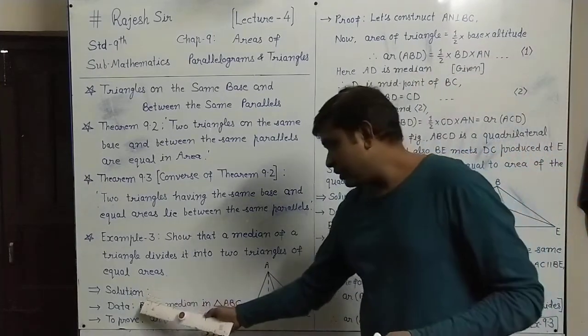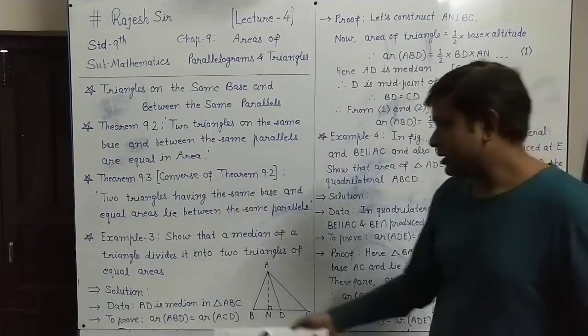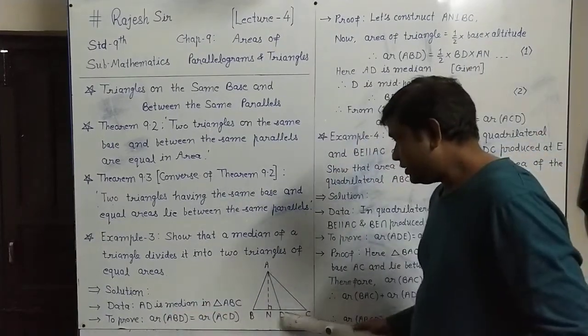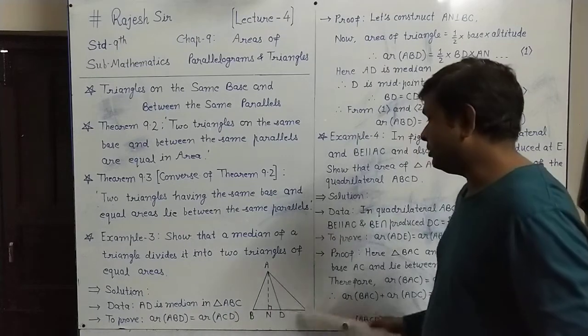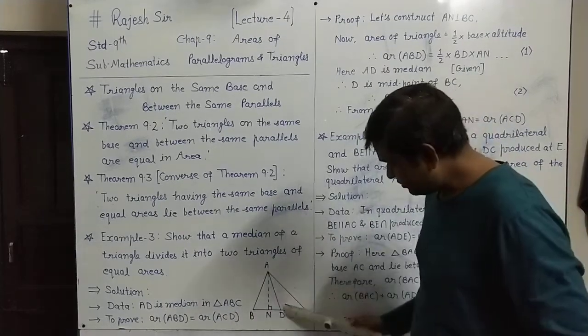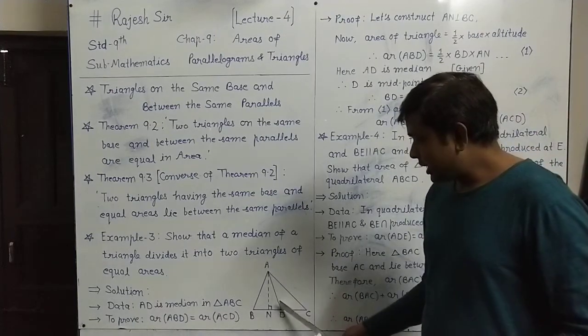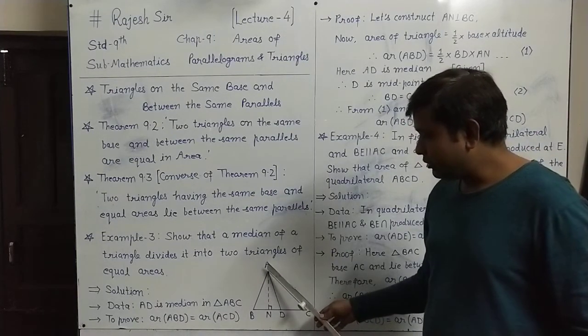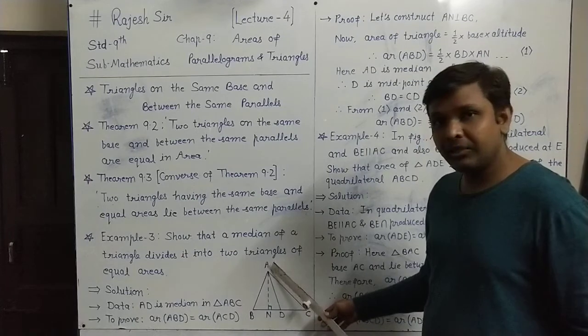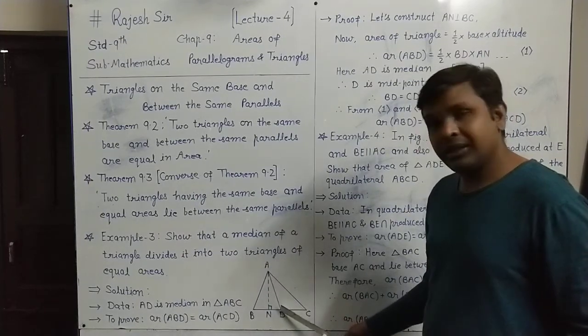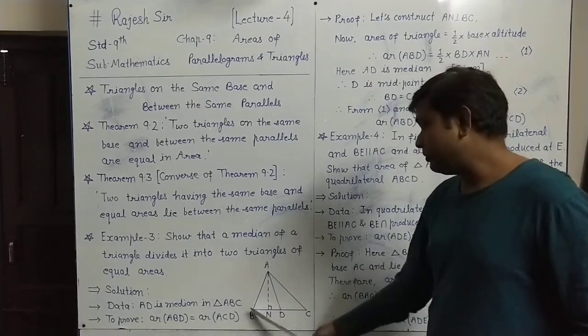So in the solution, the given data is that AD is a median in triangle ABC. The median, you know, is the line segment whose one endpoint is the vertex of the triangle, and the other endpoint is the midpoint of the opposite side.